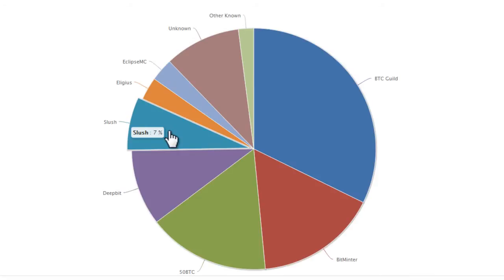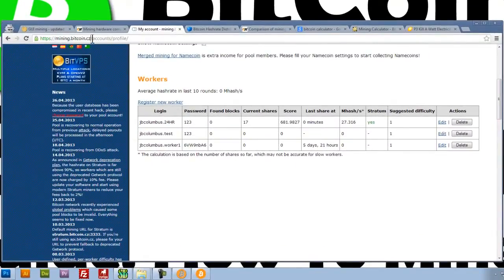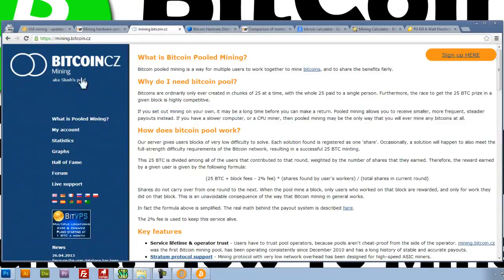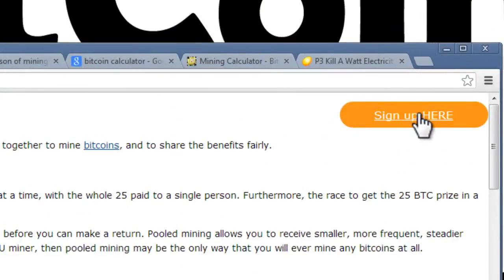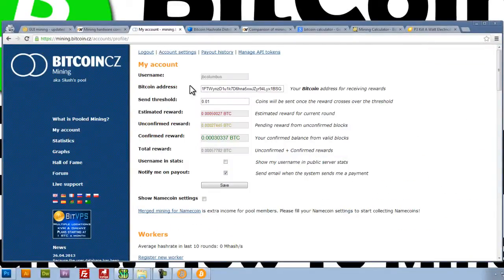So the first thing that we need to do now is join a pool. To join Slush pool, we're going to type in this website here, mining.bitcoin.cz, and that'll bring you to Slush's pool's main website. We can click here to sign up. It's totally free. All you need is an email. You create a password. Once you create an account, you'll be brought to a screen right here. Now you can see here, Bitcoin address. That is something that we're going to get from our wallet.